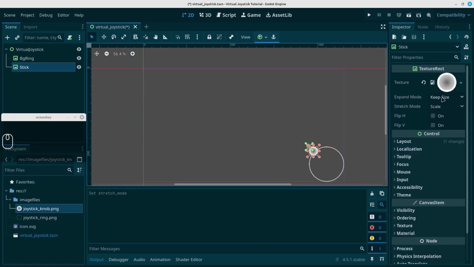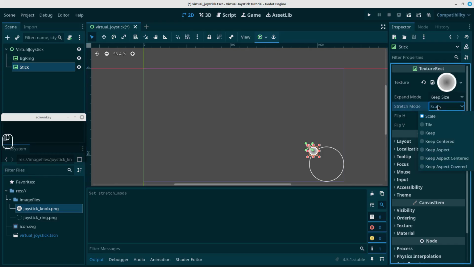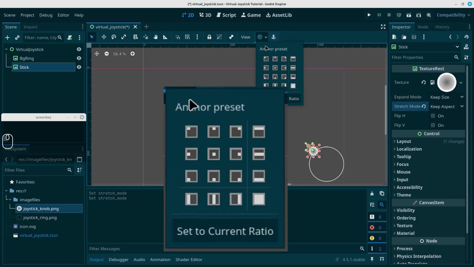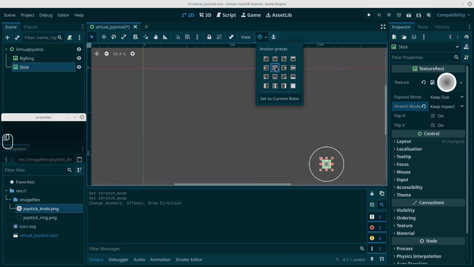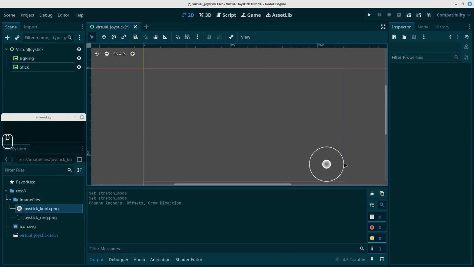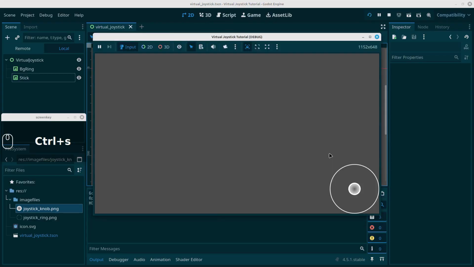Let's leave the expand mode to keep size as well, and the stretch mode to keep aspect centered, but we're going to change the anchor preset to center, so it's in the center of our background circle, and this is beginning to look like a joystick. Let's save this. We can just run it for now and see how it looks, and that looks great.